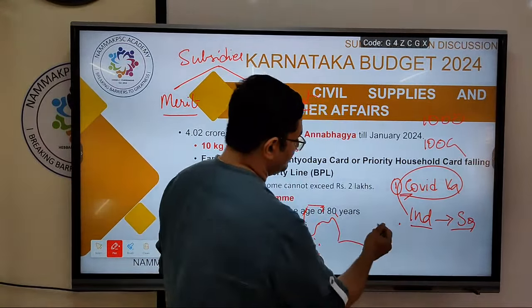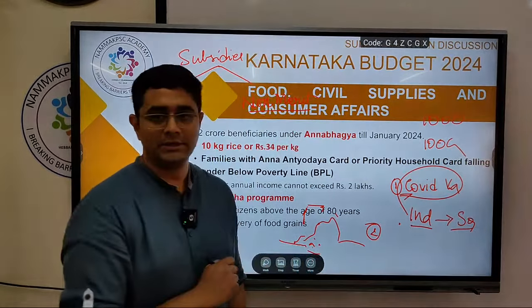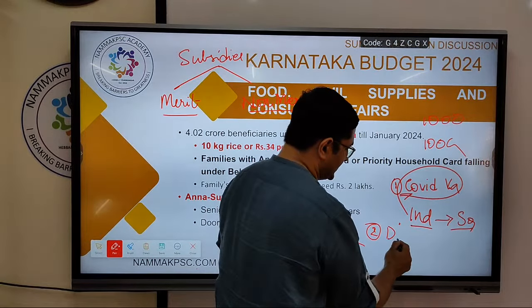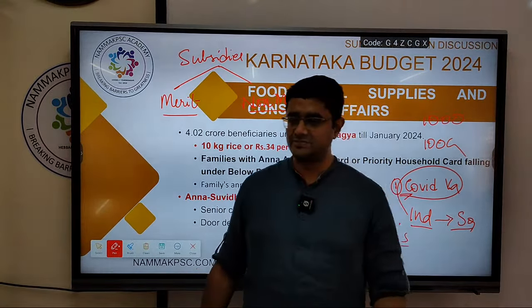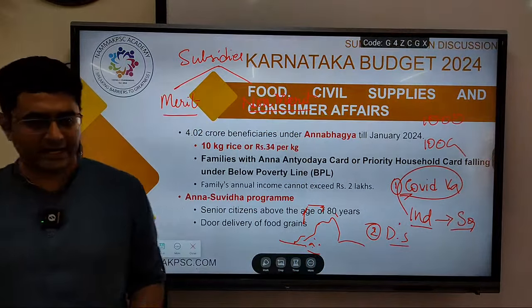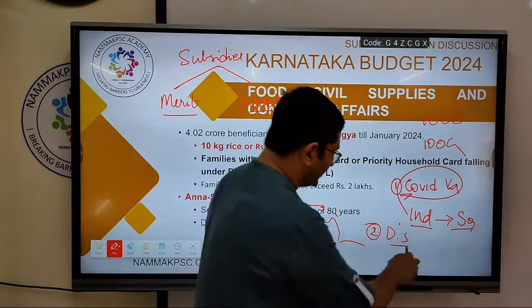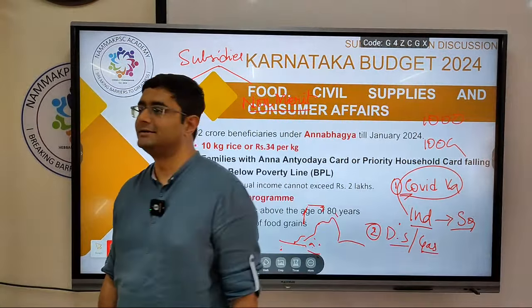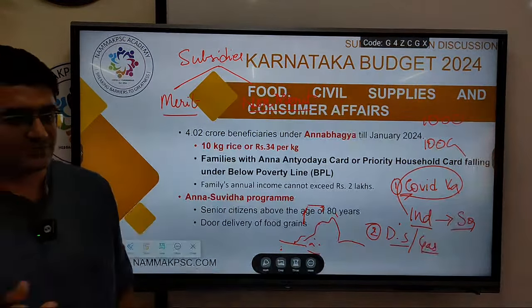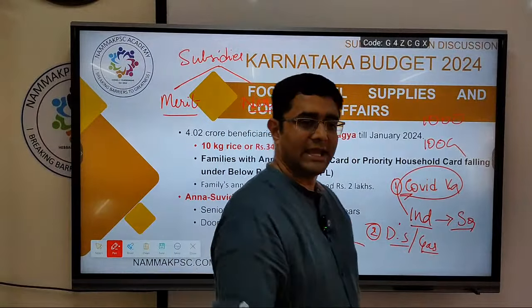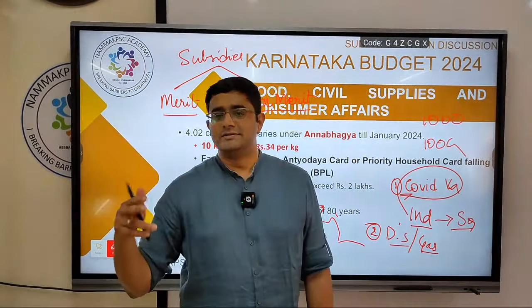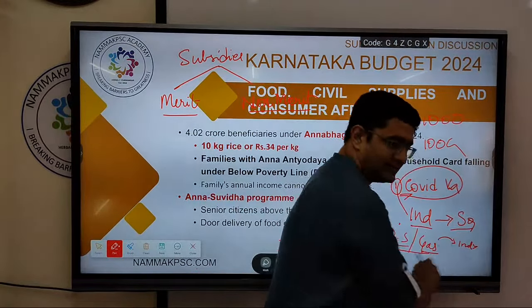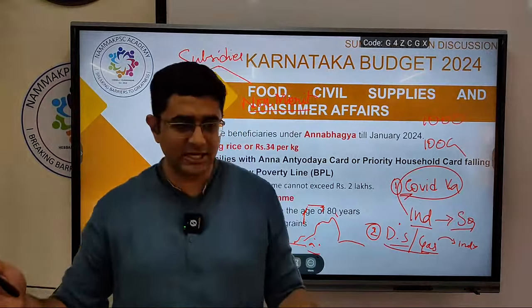I'll give you another example to help you understand this. Okay. So now let's say diesel subsidy. Yes, diesel subsidies. Earlier it was given, now it has been deregulated. But let's say diesel subsidies or gas cylinder. Subsidies are given. Yes, many might have given it up or others are taking it. Okay, so this is given to whom? It is given to, again, individuals. Is it merit or non-merit? Let's try to analyze this.